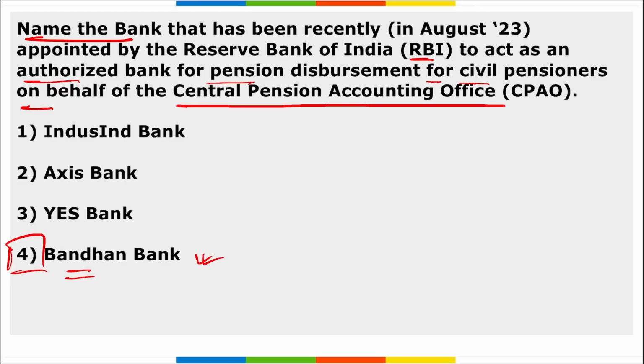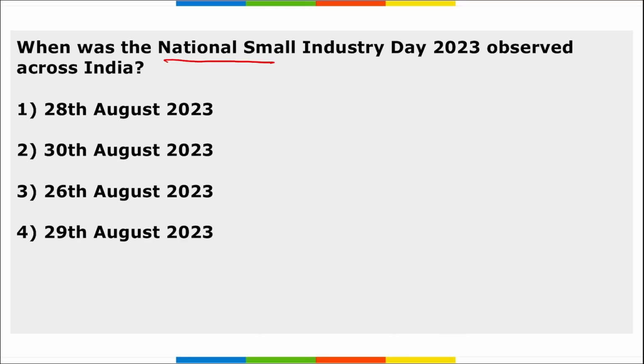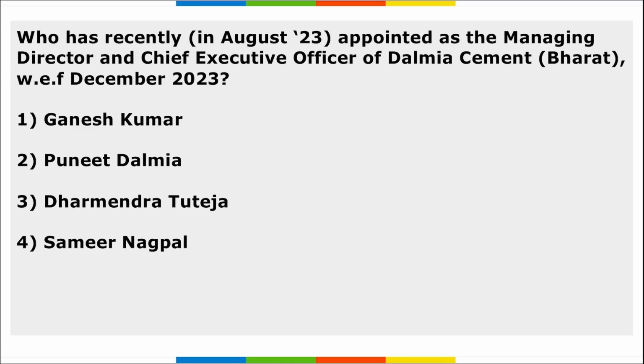So right option, Bandhan Bank. Next, when was the National Small Industry Day observed across India? It is on 30th of August, right? This National Small Industry Day was observed across India to celebrate the invaluable contribution of the small scale industry in India towards the development of India and its growth. Thus, they also aim to promote small businesses nationwide and offer job opportunities to the unemployed for the betterment of their lives. So, right option is 30th of August 2023.